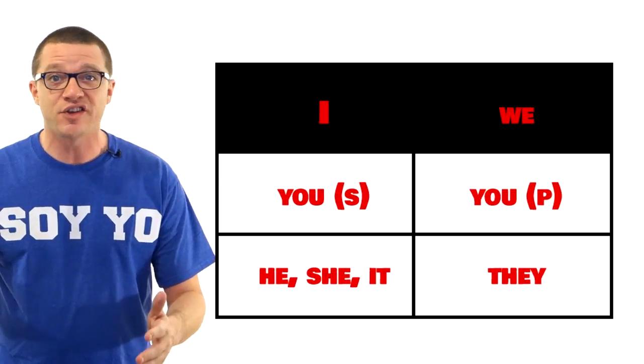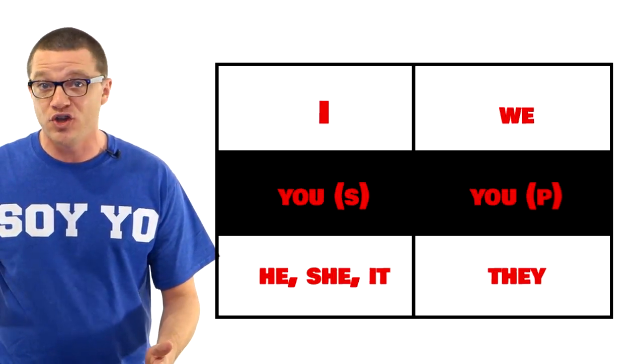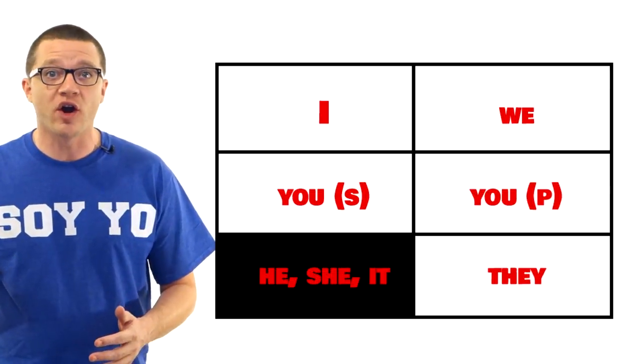Notice I said usually. We can do this in Spanish because the subject's identity is not ambiguous. But the third person in Spanish does have a little ambiguity. The first person is always I or we. The second person is always you or you both. But the third person can be he, she, or it. So if the subject isn't clear, you should still use the subject pronoun for the third person. Don't worry about that too much. These cases are quite rare.